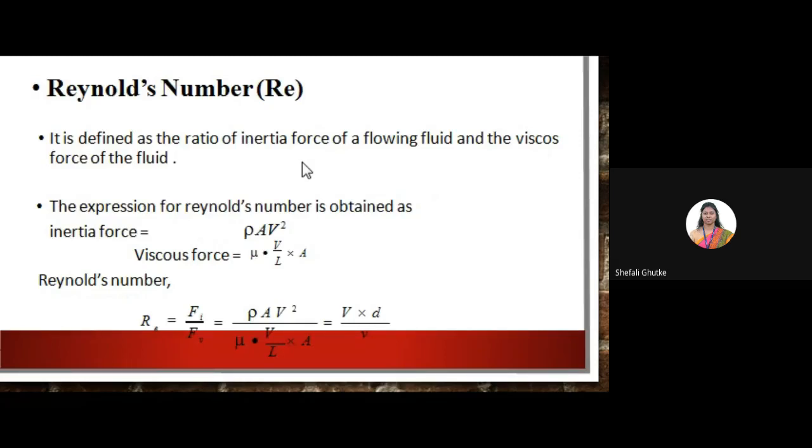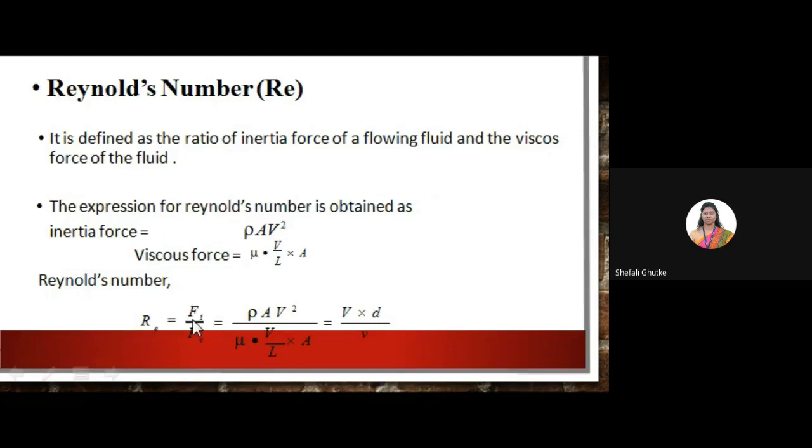The first number is Reynolds number. The Reynolds number is defined as the ratio of inertia force of a flowing fluid to the viscous force of a fluid. The formula for inertia force is rho A V square, whereas the viscous force formula is mu into V by L into A. So we can put the value of inertia force and viscous force in the formula of Reynolds number, which is represented by Re, equal to Fi by Fv.